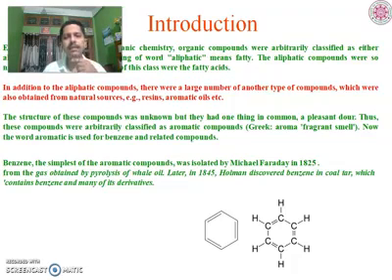It is the structure of benzene I have shown in this slide. Benzene is the simplest aromatic compound, which was first isolated by Michael Faraday in 1825 from the gas obtained by pyrolysis of whale oil. Later in 1845, Hofmann discovered benzene in coal tar, which contains benzene and many of its derivatives.